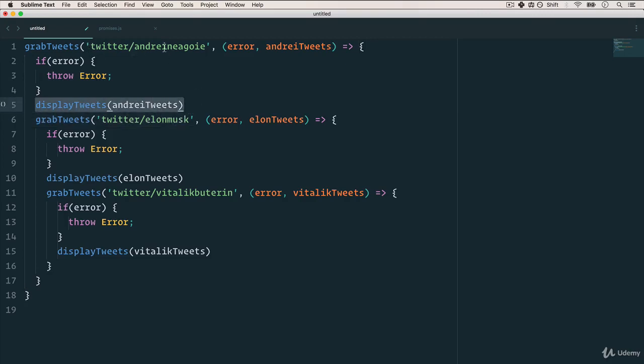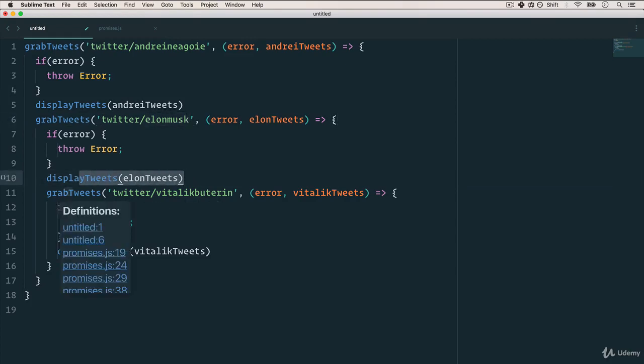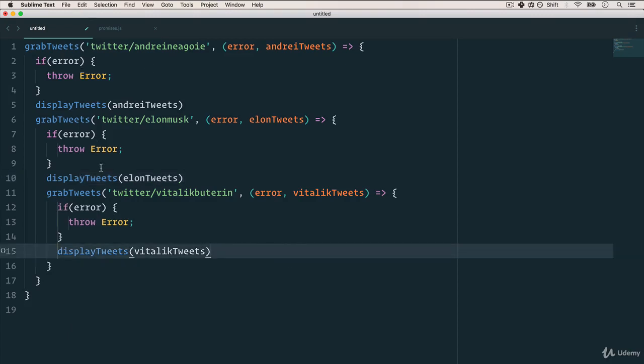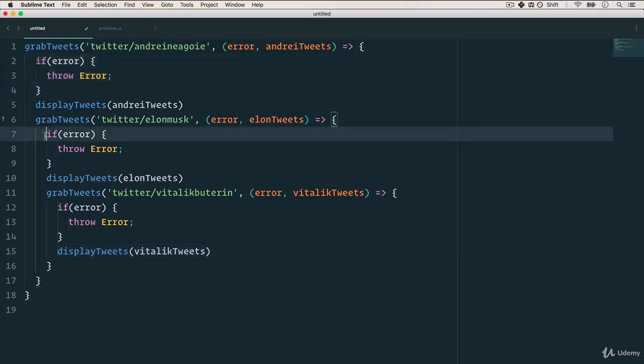But then if Andre's tweets were successful, then we also want to grab the tweets again. Let's do Elon Musk this time, and again, if error, we're going to throw error. Otherwise, we're going to display his tweets. And if that's successful, then we're also going to grab Vitalik Buterin's tweets. And again, if error, throw error. Otherwise, display tweets. And that doesn't look very pretty, does it? I mean, we have to do the same thing. We have to check for error each time. We have it nested. And just overall, we have a lot of repetition of code.